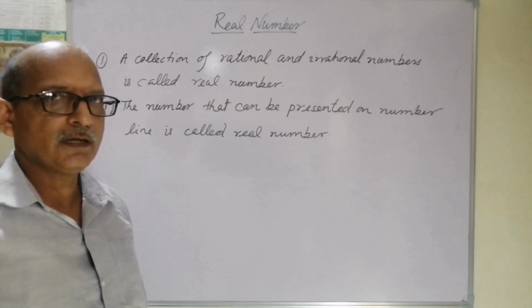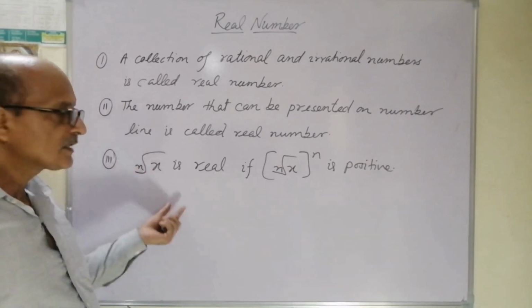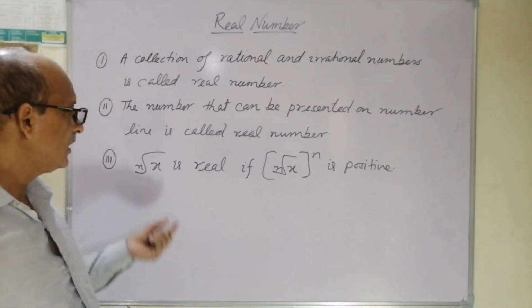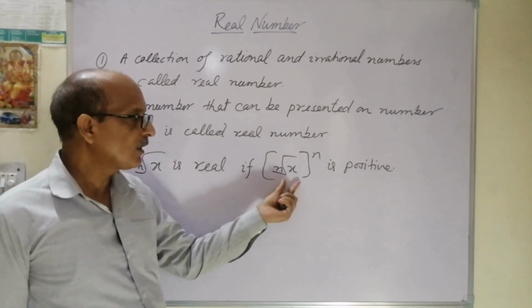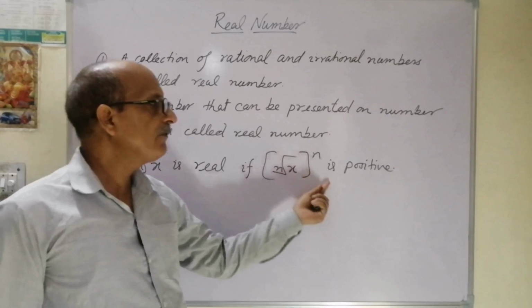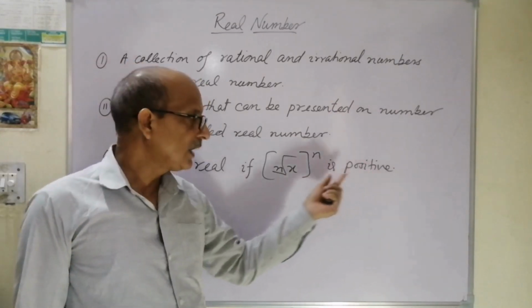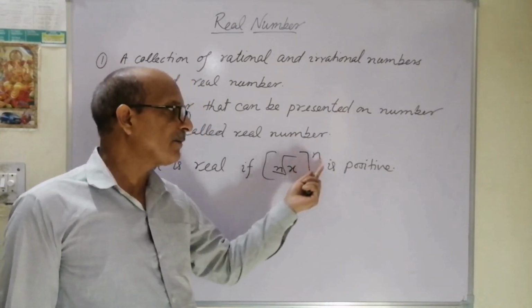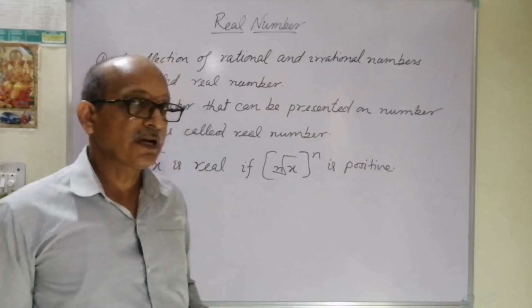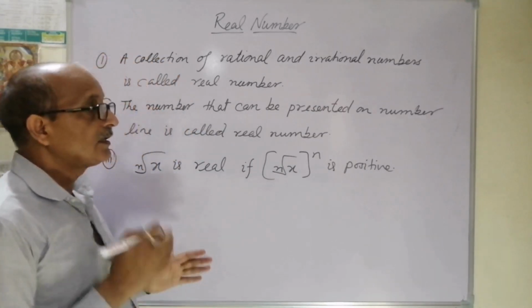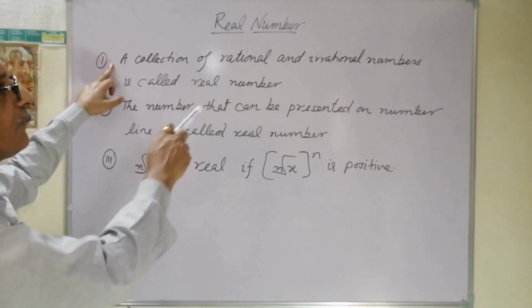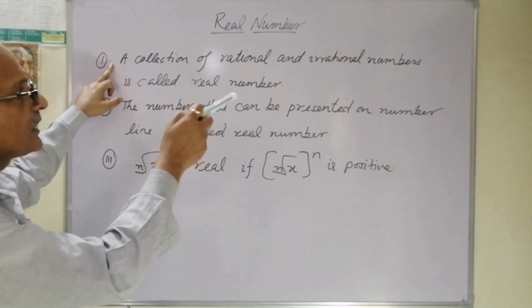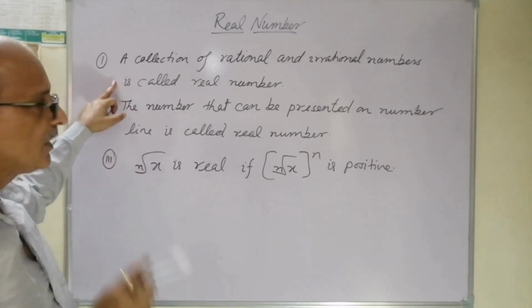And this is the third definition of a real number: the nth root of x is real if the nth root of x raised to the power n gives a positive number. In this way, we have got three definitions of real numbers. One is a collection of rational and irrational numbers is called a real number.